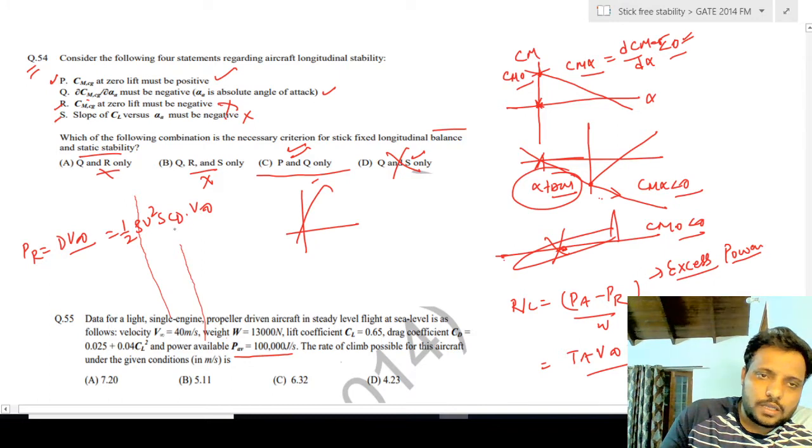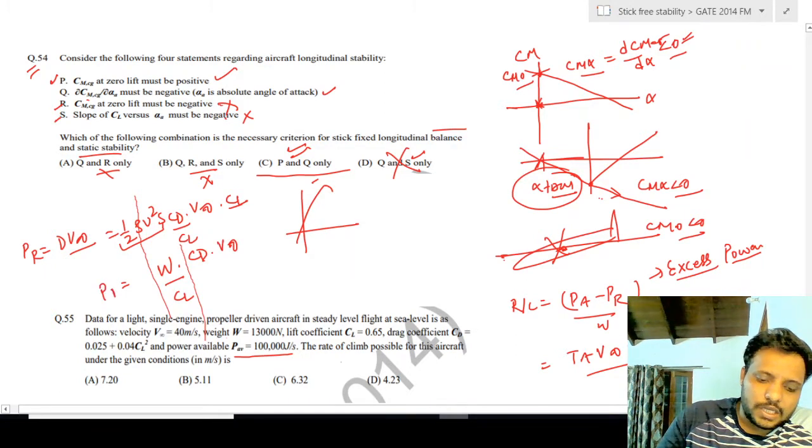If I divide by CL and multiply by CL, then half rho V square S CL is equal to weight, because L is equal to W. So this is W into CD divided by CL, into V infinity.